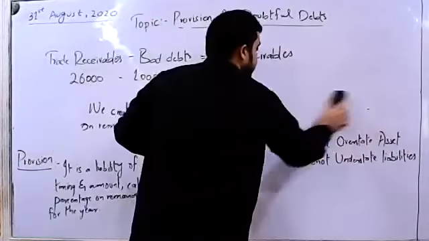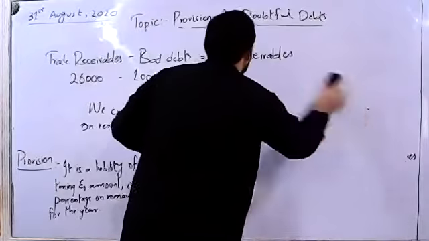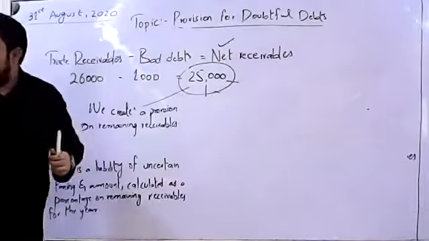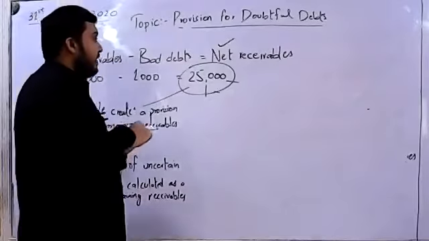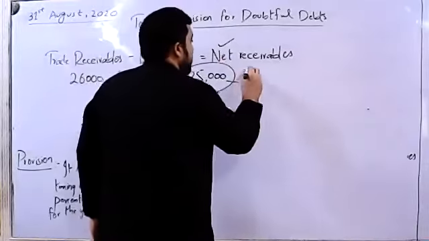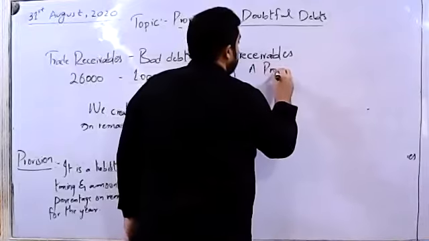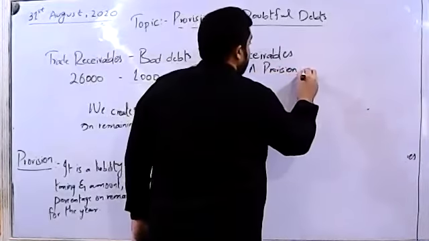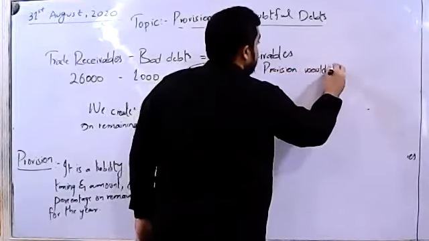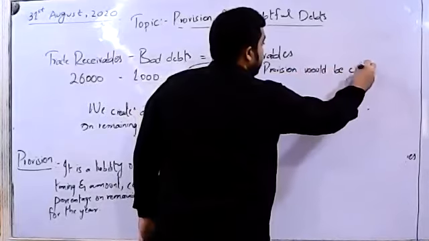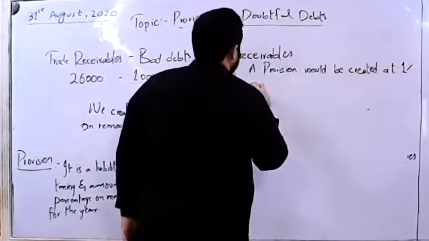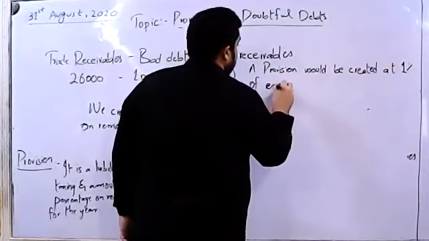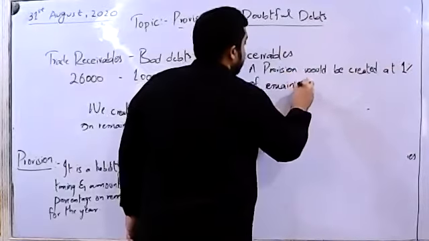Let's say, for example, in a question, they might say a provision would be created at 1% of remaining receivables.